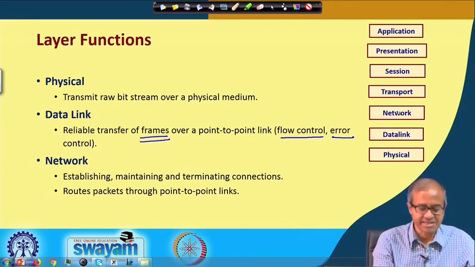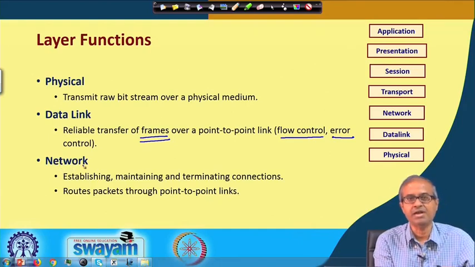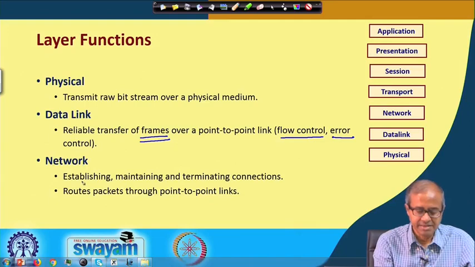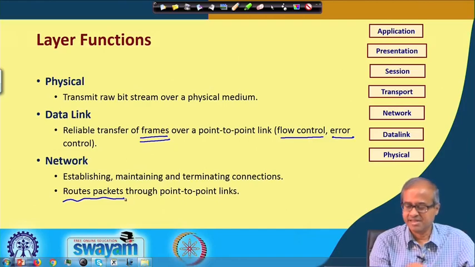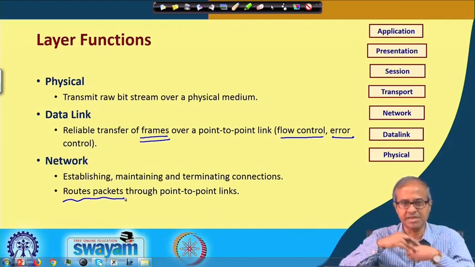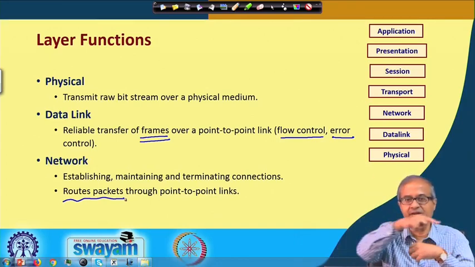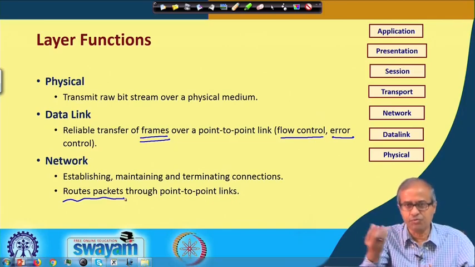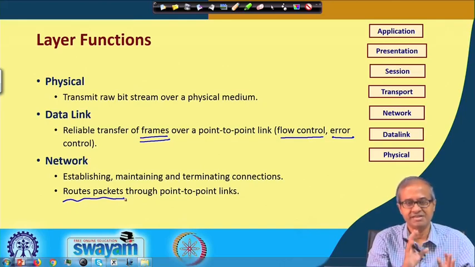Now, in the next higher layer, which is the network layer, here the packet routing or the transmission of the packets is the main concern, establishing, maintaining, terminating connections and routing packets. There may be several point to point links, but I want to transmit a packet from, let us say, myself to your computer, but there can be 100 intermediate computers. So, all the network layers in these 100 computers must be responsible to forward the packet in the right direction, so that ultimately it can reach you. Okay? That is the responsibility of the